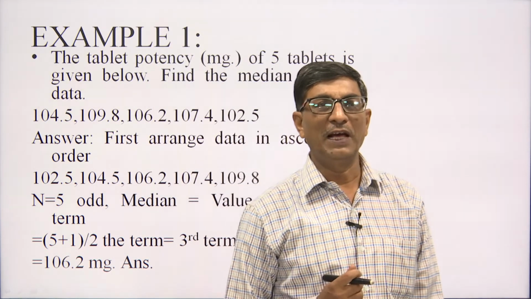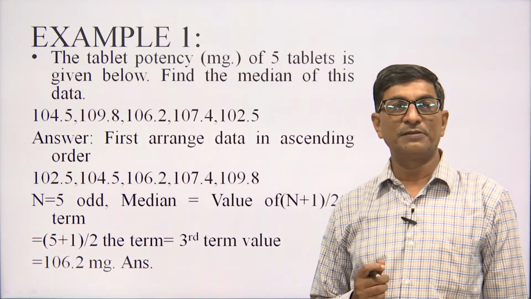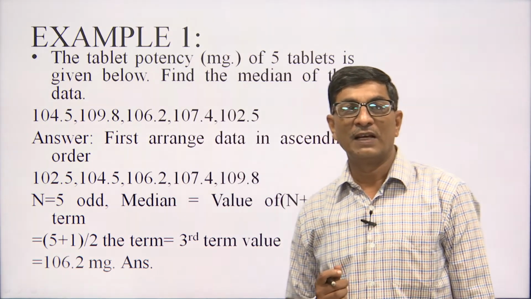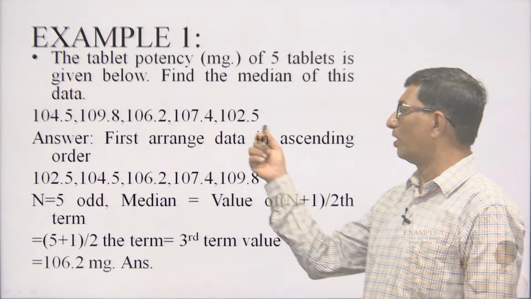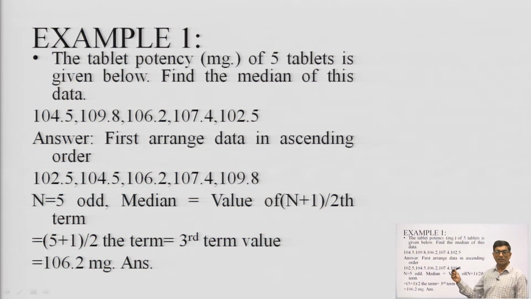Now, I explain how we calculate the median for discrete data. For example, we have the potency of 5 tablets: 104.5 milligram for the first tablet, 109.8, 106.2, 107.4 and 102.5.